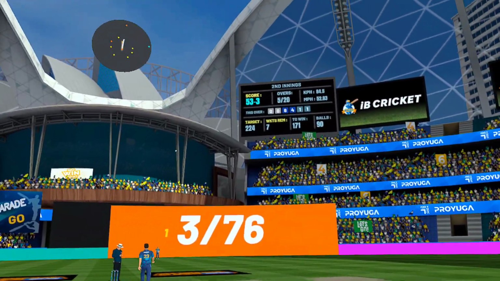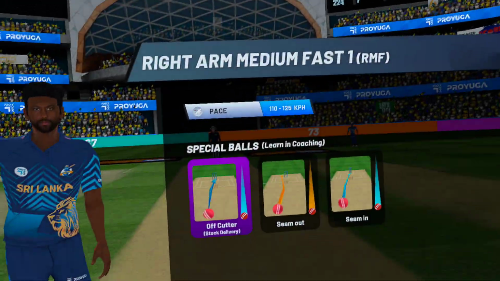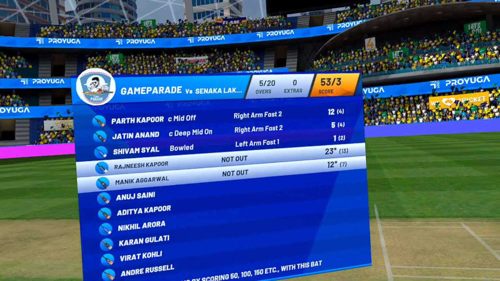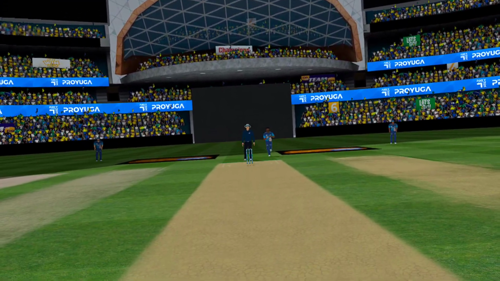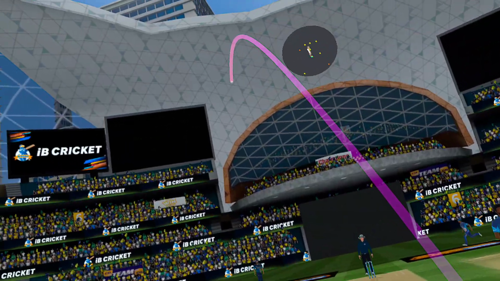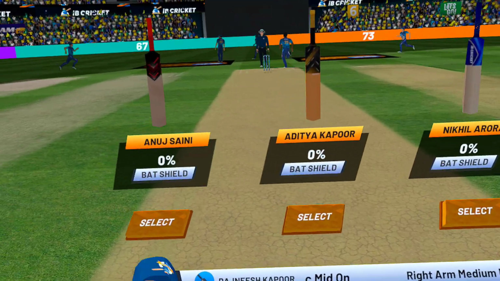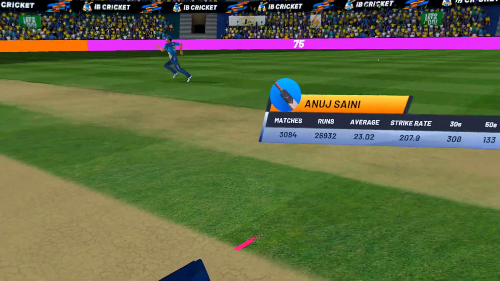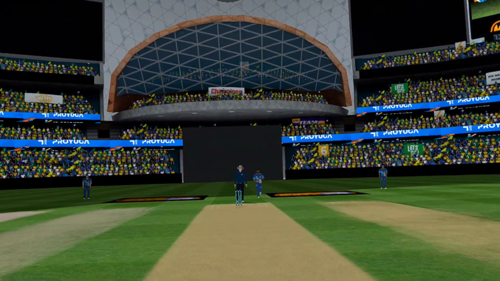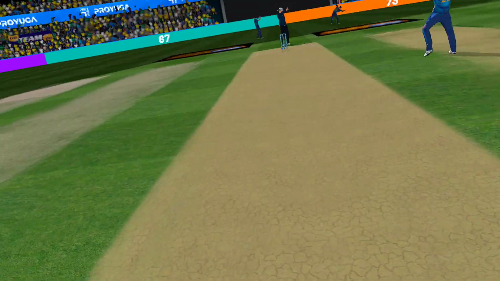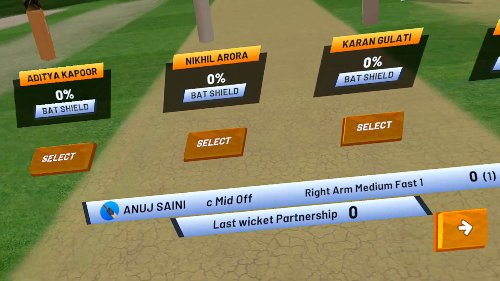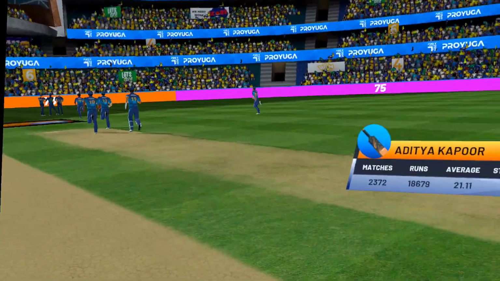Batsman whips it powerfully. The asking rate is around 11. That's a costly over. Bowler just couldn't find the right line and length. Up in the air. Taken at mid-on. Batsman's score with this bat is 23. This has gone up. One more wicket for the bowler on a hat-trick. Batsman loses the bat after playing a single ball.